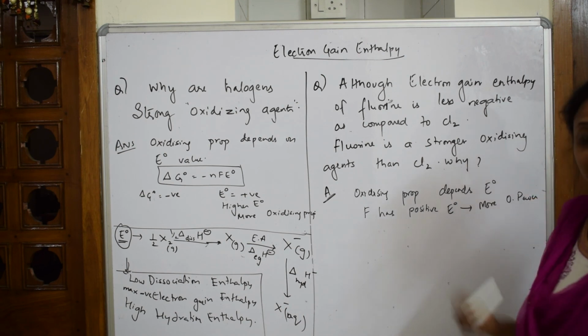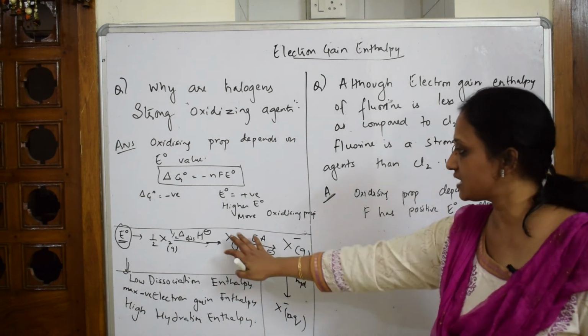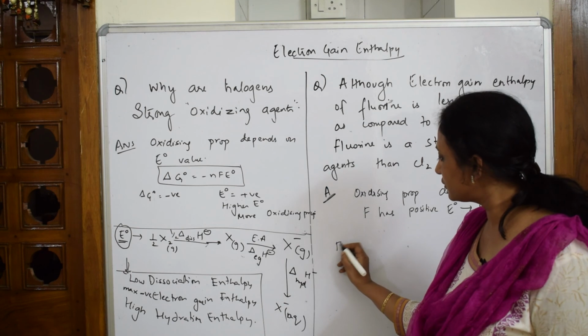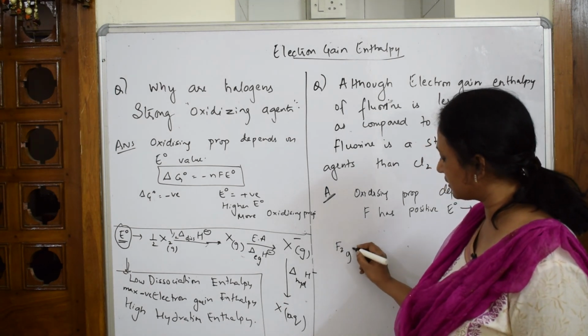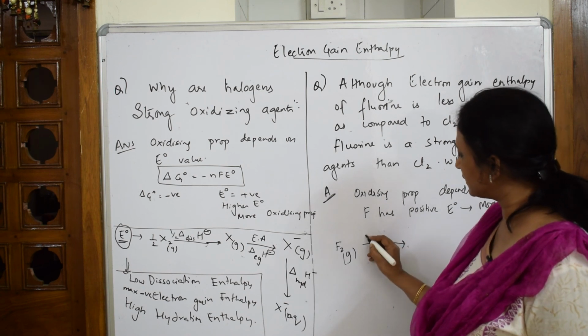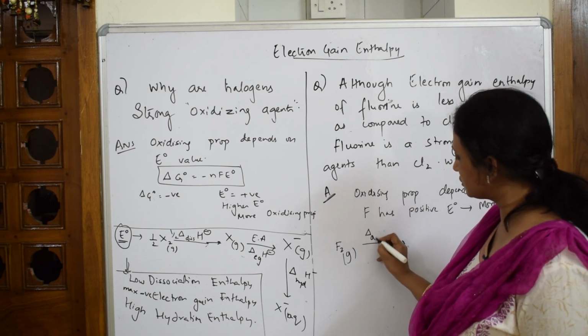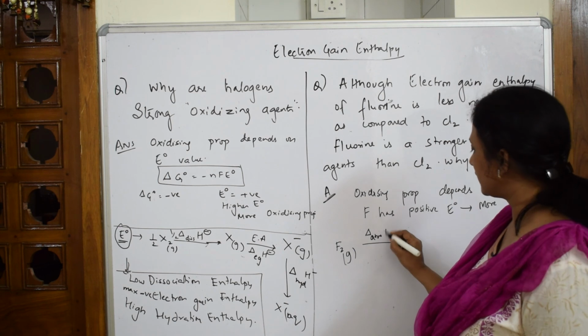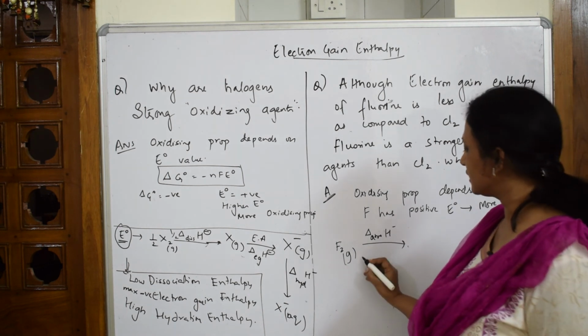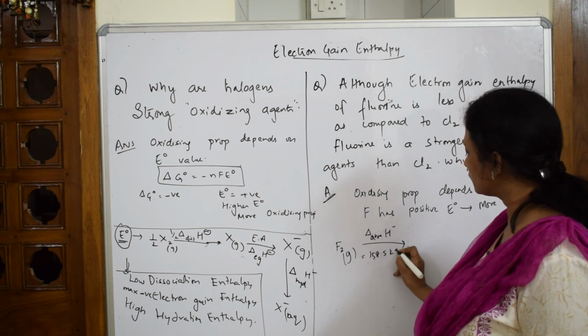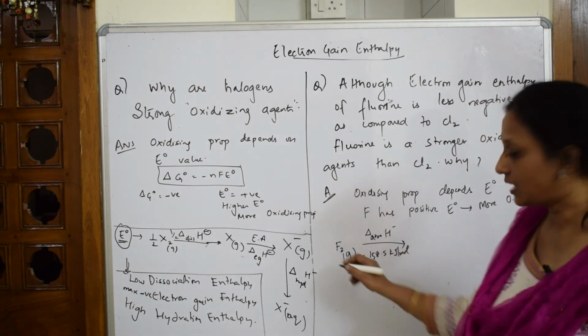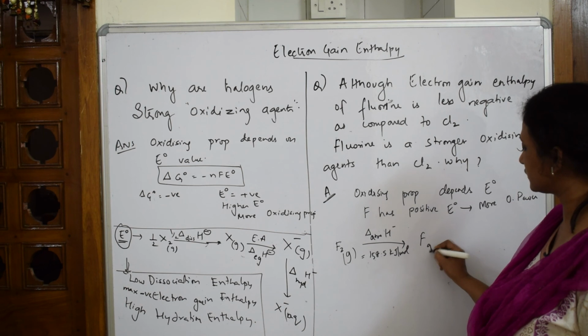That's the first thing. Second important thing, you have to write the same thing in terms of fluorine. First I'm going to take fluorine in the gaseous state, and use delta atomization enthalpy or dissociation enthalpy. How much was this? It was almost 158.5 kilojoules per mole. Then I broke F2 gaseous into atoms.